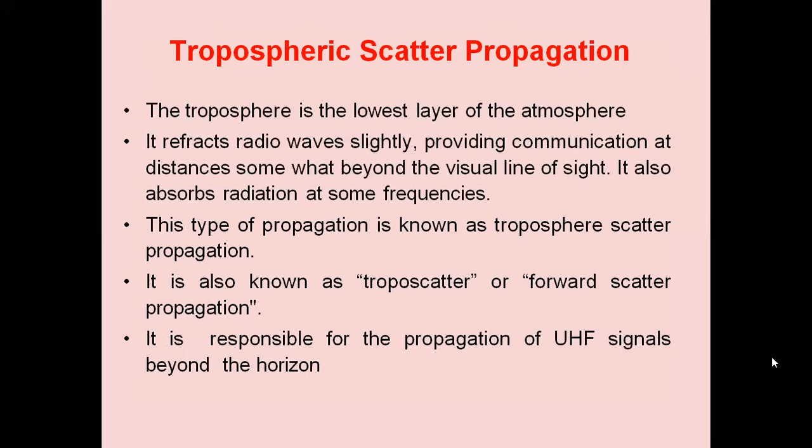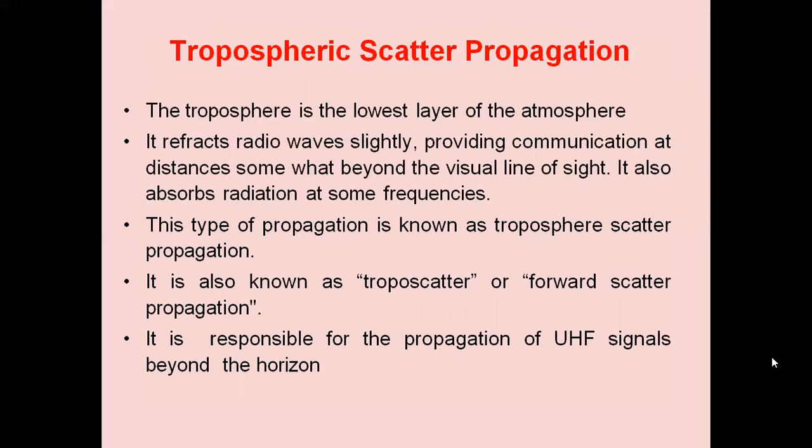It is responsible for the propagation of UHF signals beyond the horizon. So tropospheric scatter propagation makes use of the troposphere for propagating the signal from transmitter to receiver. It is also known as troposcatter or forward scatter propagation. It is a means of beyond the horizon propagation for UHF signals.